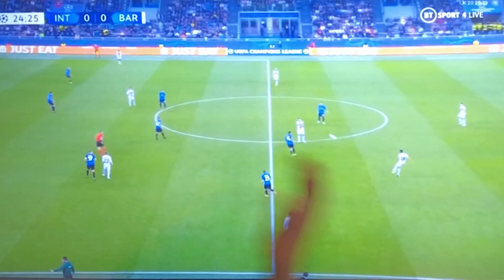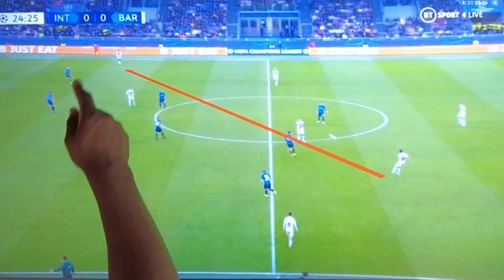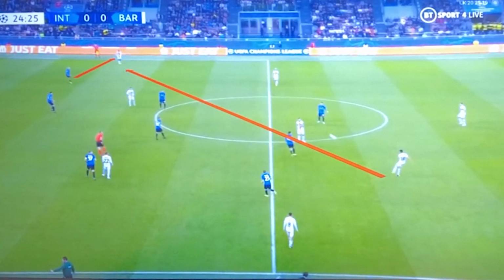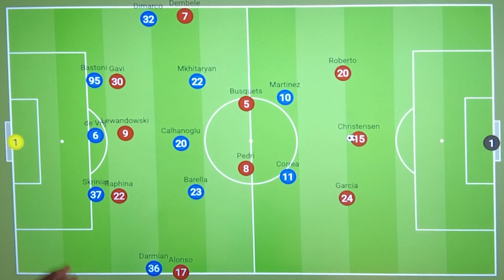And once again we see that Garcia does look for the switch, but because of Inter's natural shape, DeMarco is already in a great position to potentially cover him. But the 5 versus 5 higher up did mean that at times 1 versus 1s could be created.